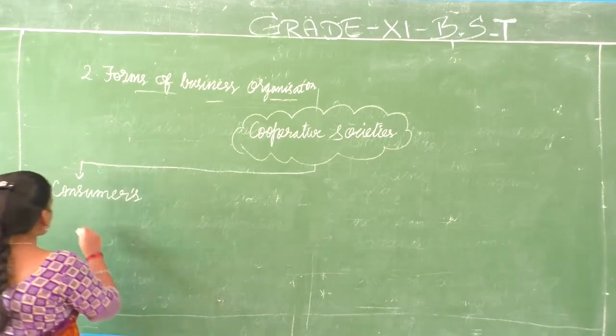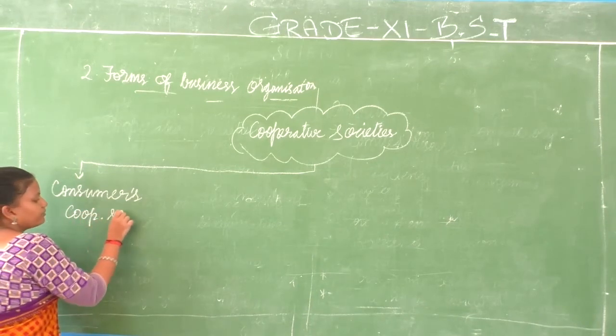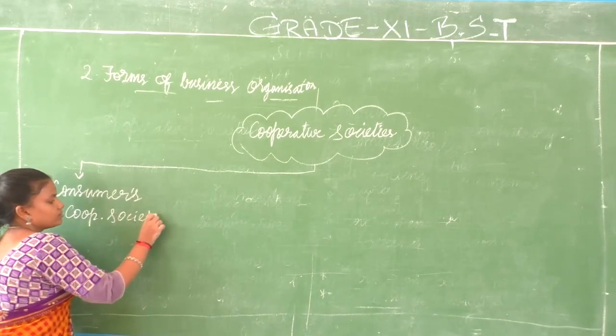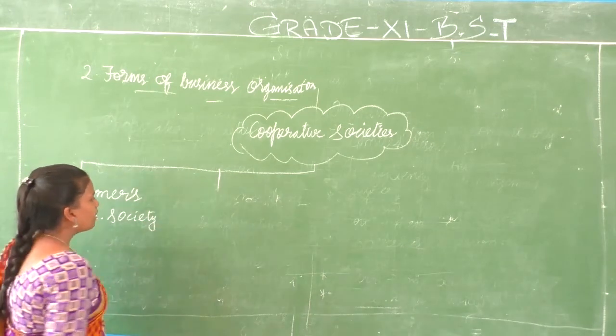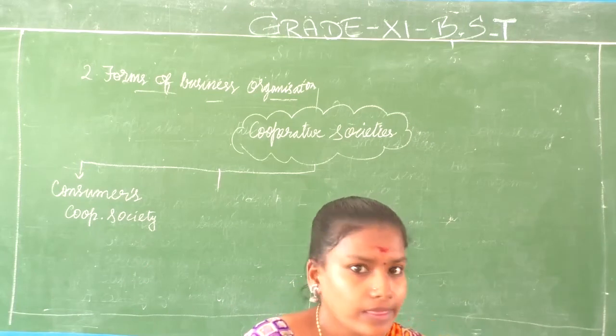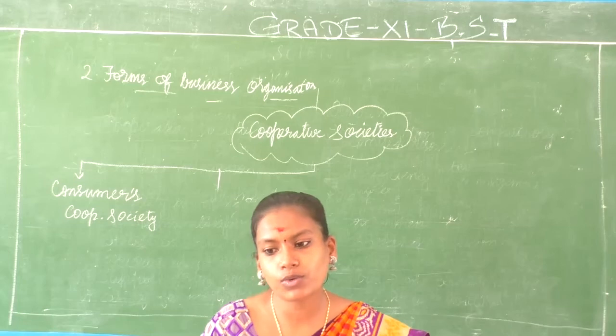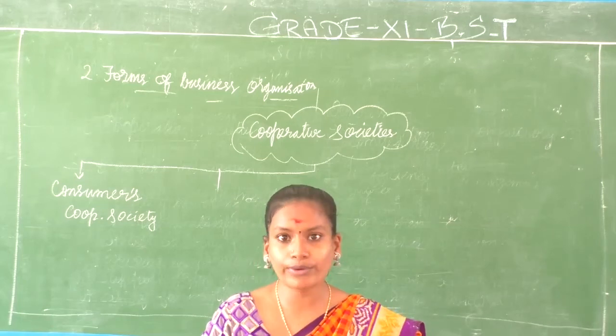What is the first one called as? Consumers Cooperative Society. Oh, consumer. What is the difference between consumer and customer? I think we have discussed it already. Customer is a person who buys the product, whereas consumer is a person who intakes it.